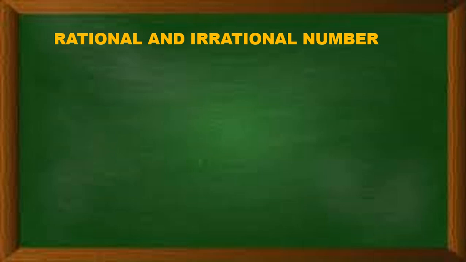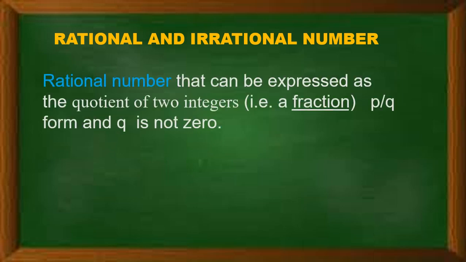So what are these? As we know, any number which we can write in the form p upon q, where q is not equal to 0 and p and q both are integers, is a rational number.